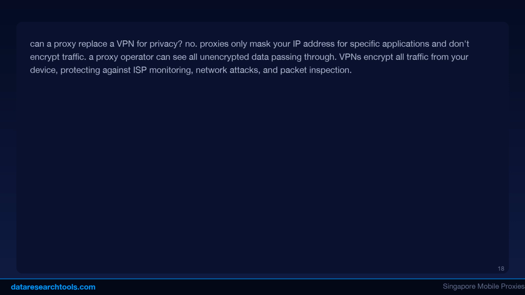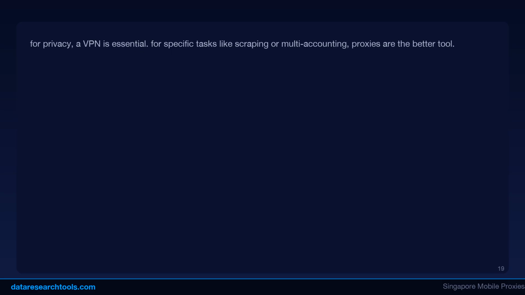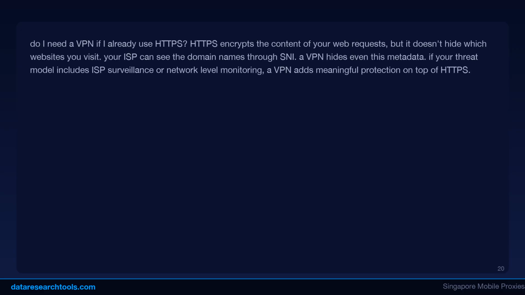Is a proxy faster than a VPN? Generally, yes. Proxies, especially data center proxies, add minimal latency because they don't encrypt traffic. VPNs must encrypt and decrypt all data, which adds CPU overhead and increases latency by 10 to 50 milliseconds typically. For tasks like web scraping, where you're making thousands of requests, the speed difference is significant. For regular browsing, the difference is barely noticeable with modern VPN protocols like WireGuard.